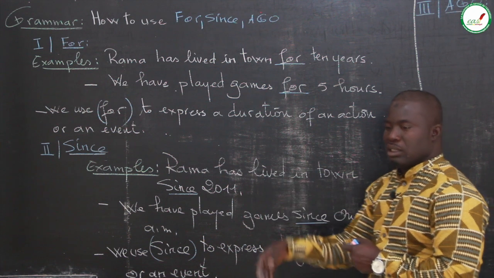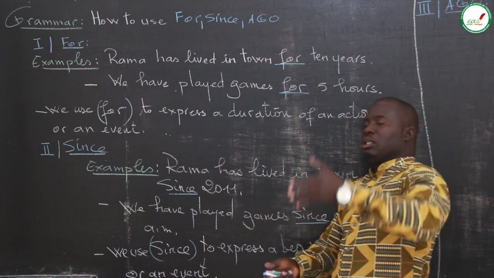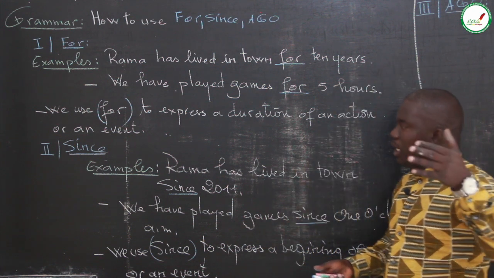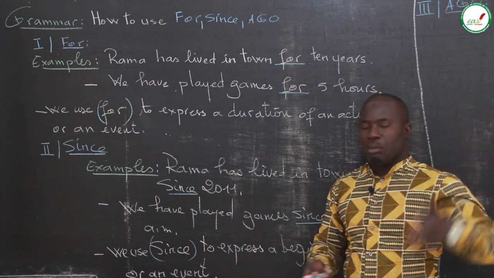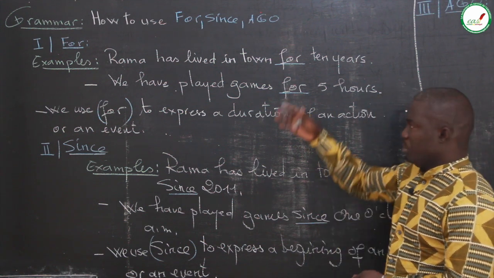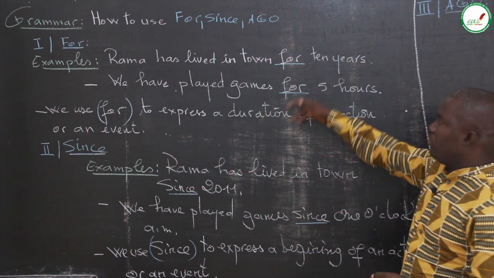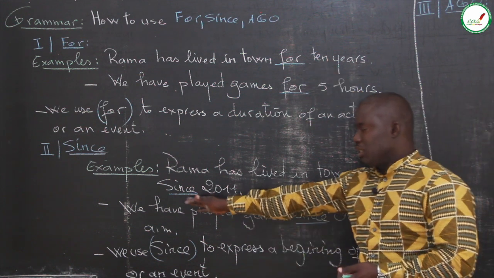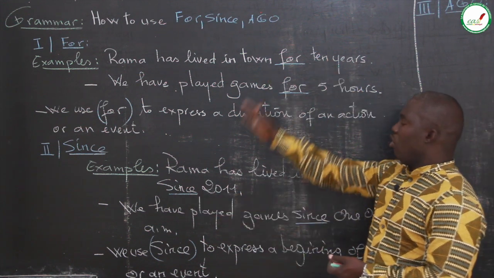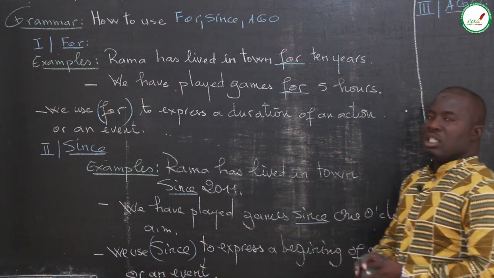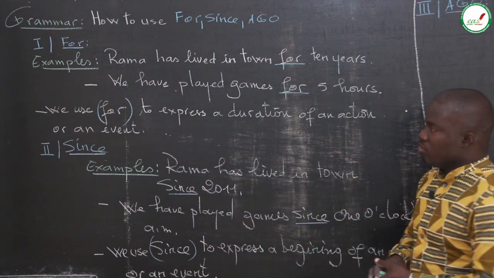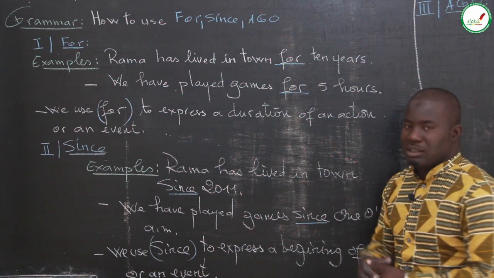Now, when the action was happening in the past, when or while another action was happening, we use past perfect tense with for or since. So, for and since are keywords or time indications for the present and past perfect.